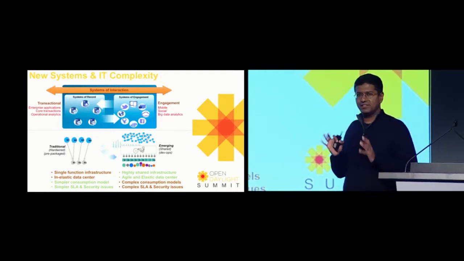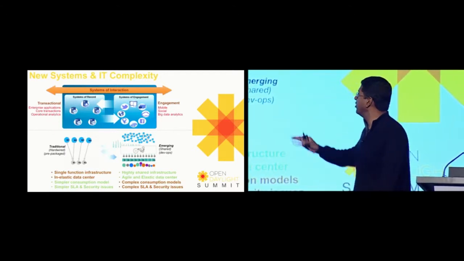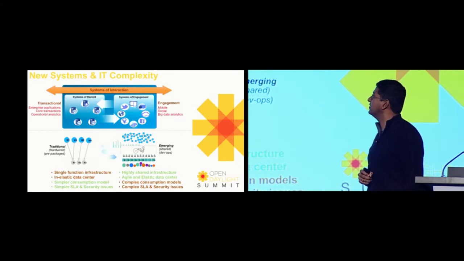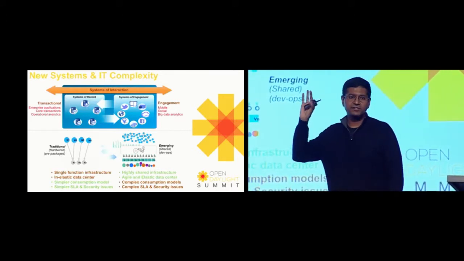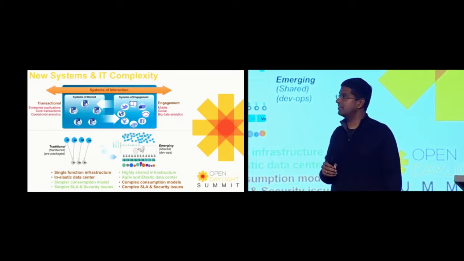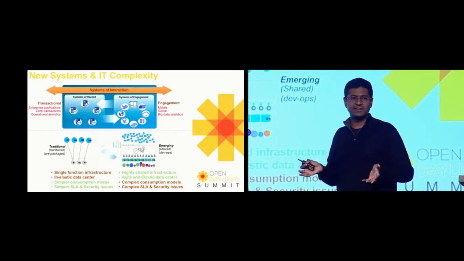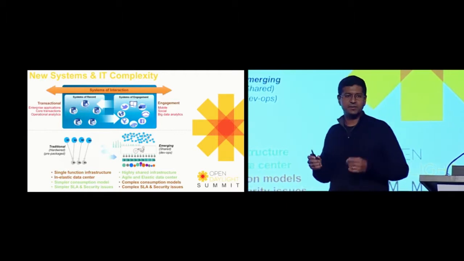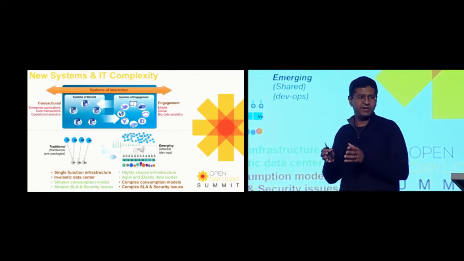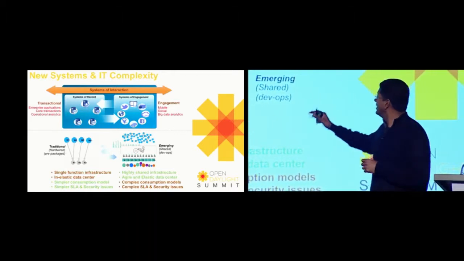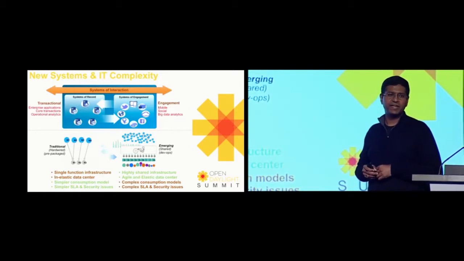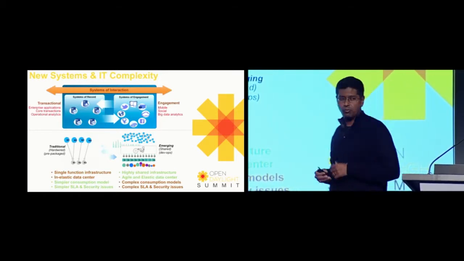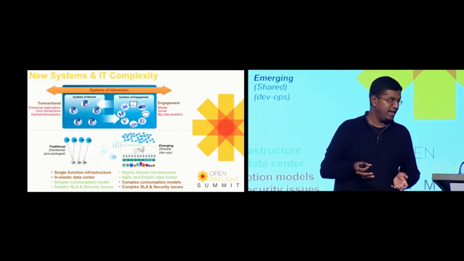So what's happening in the systems within the data center today? If you look on the left-hand side of this picture, those are the traditional systems that existed in the data center. Primarily, they were transactional in nature. For example, enterprise applications, your CRM, your HR databases, things like that. Very, very transaction-oriented. Then came about these systems of engagement, which were mostly around mobile, social, or big data analysis.